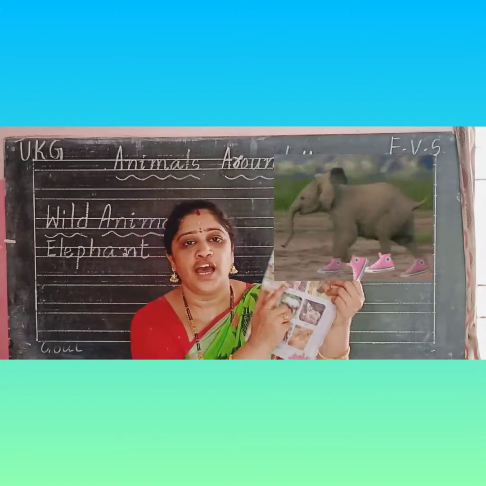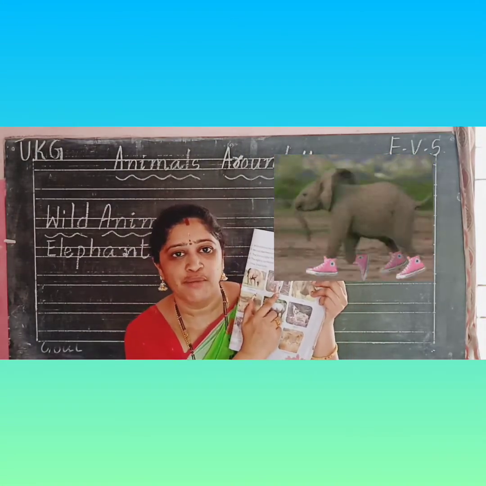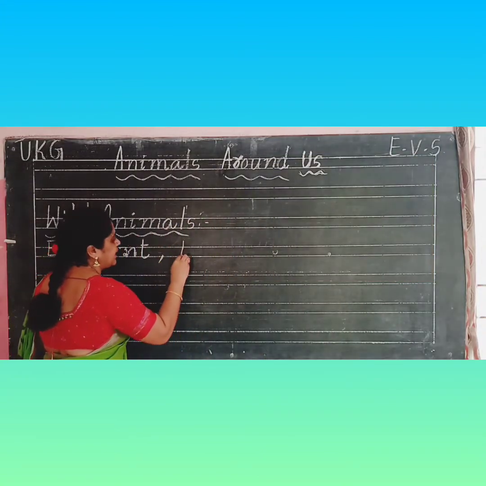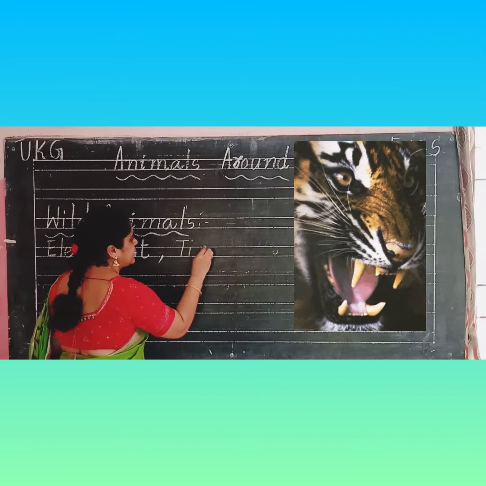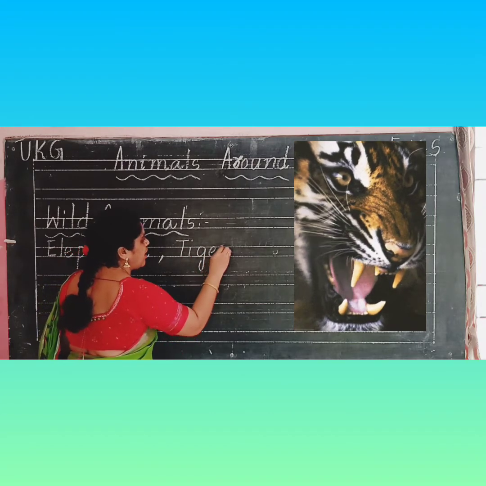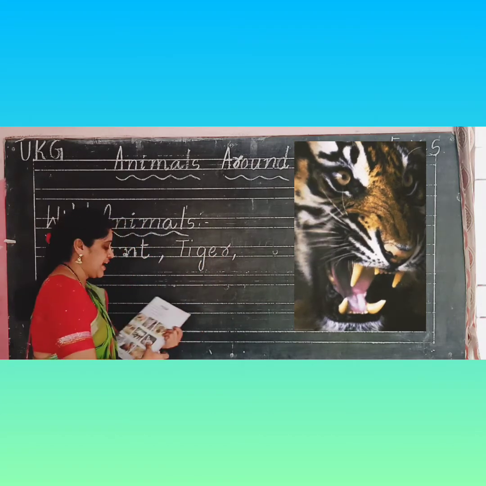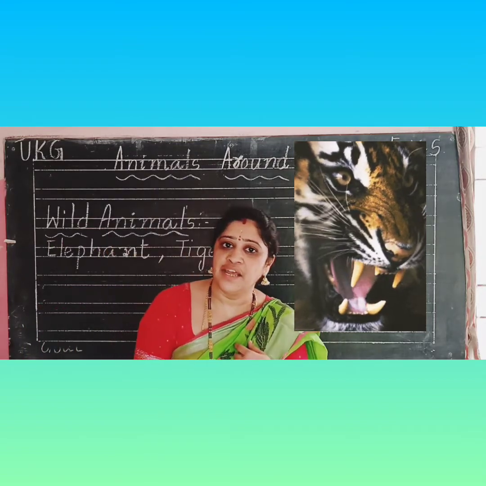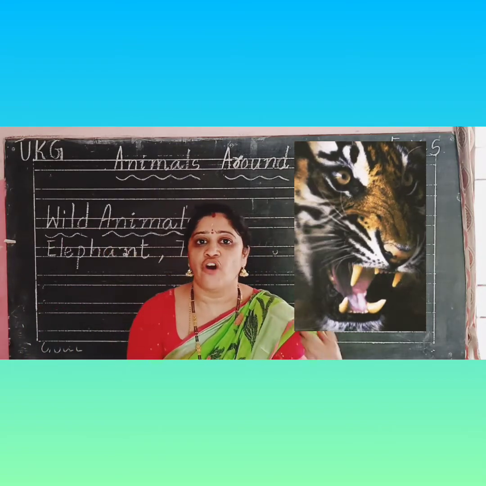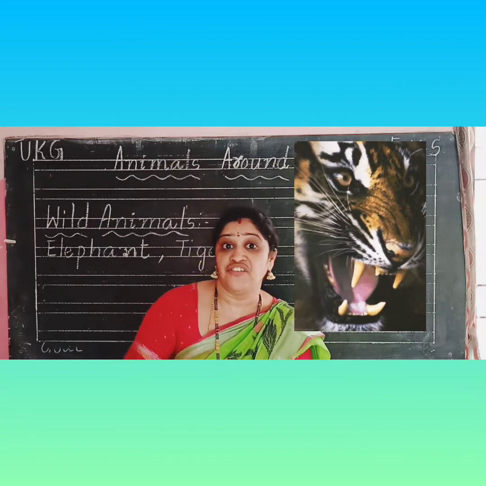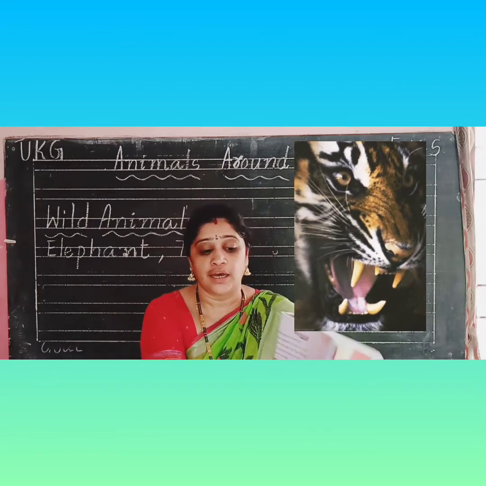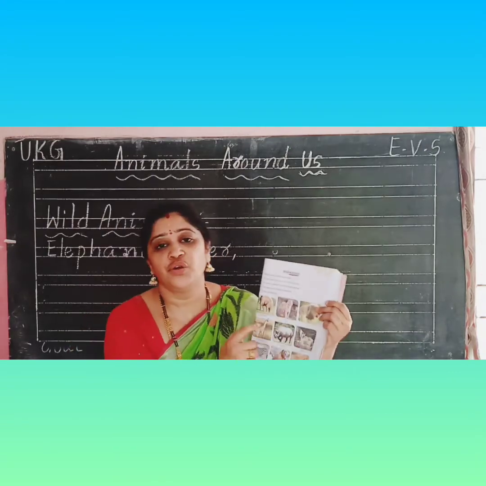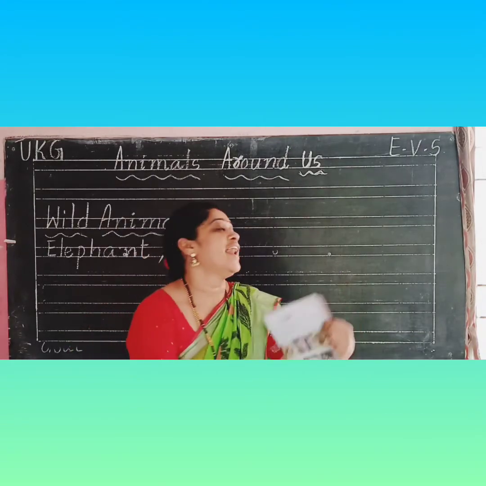Next wild animal is tiger. T-I-G-E-R. Tiger is our national animal. It lives in the forest. It also eats the flesh of other animals. Next, going to the next wild animal, lion.